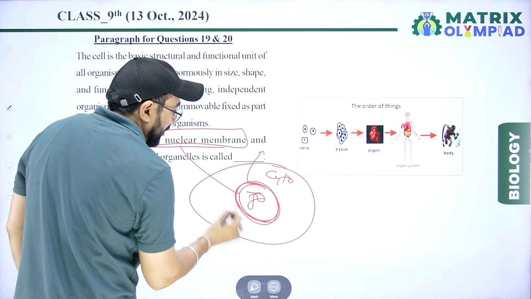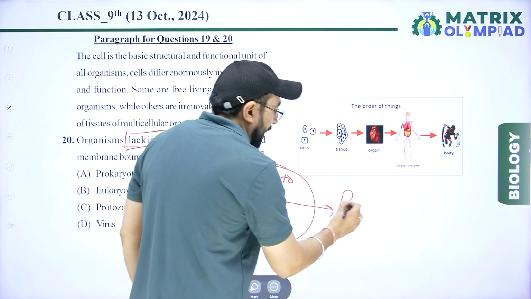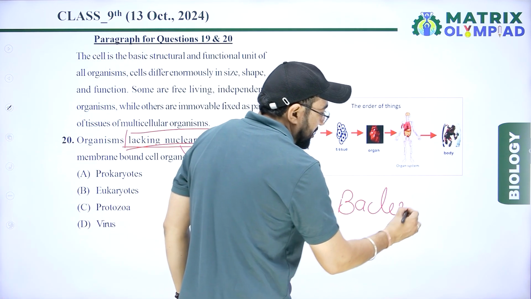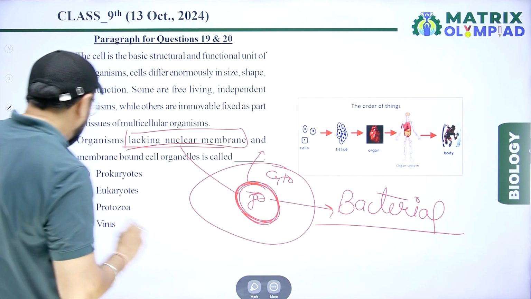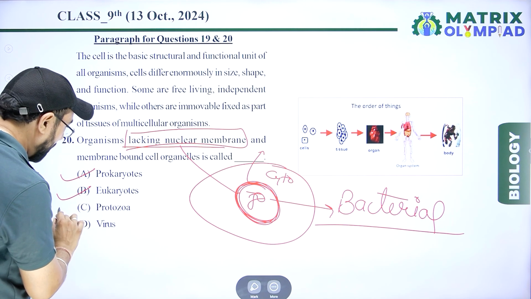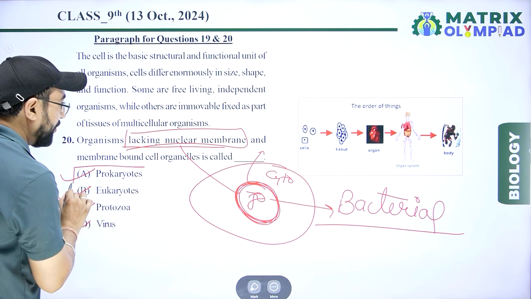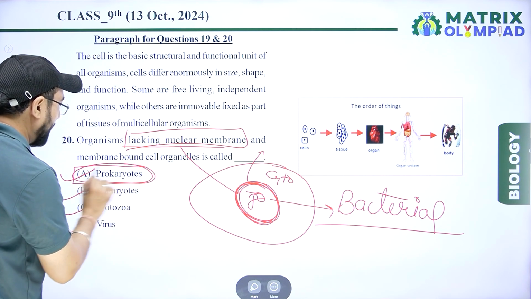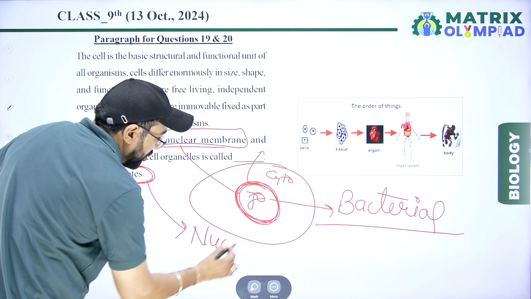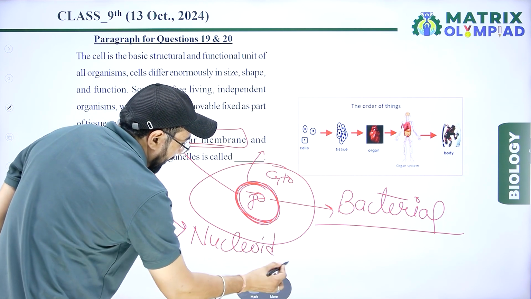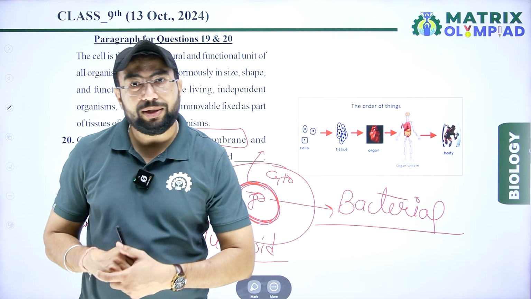So if the nuclear membrane is absent, that cell is a prokaryotic bacterial cell. The options are prokaryote, eukaryote, protozoa, virus. Lack of nuclear membrane, prokaryotes is the right answer because a nucleoid structure is present in the bacterial cell. So option A is correct for this question.